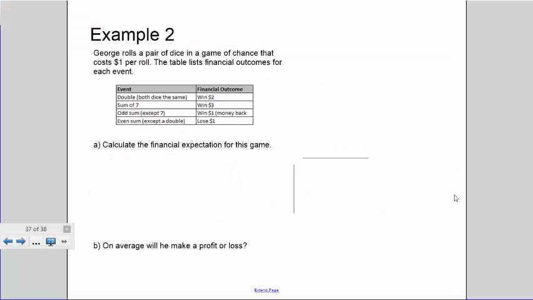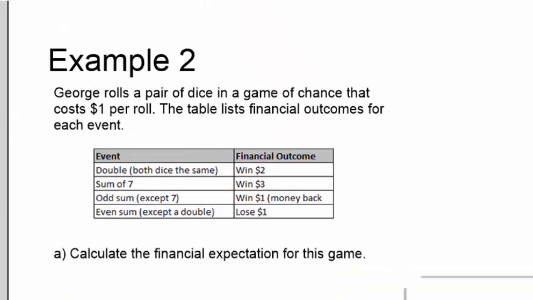Thanks for that, David. Let's have a look at another example. This example is based on a game with 2 dice. George rolled a pair of dice in a game of chance that costs $1 per roll. The table below lists the financial outcomes for each event. So we can see from the table that if you roll a double, that is both dice the same, you win $2. If you get a sum of 7, you win $3. If you get an odd sum but not 7, you get $1, that is you get your money back. And if you get an even sum, except for a double, you lose $1, that is you don't get anything.